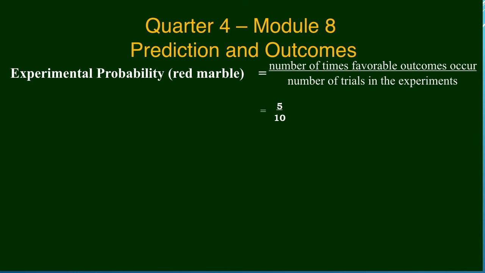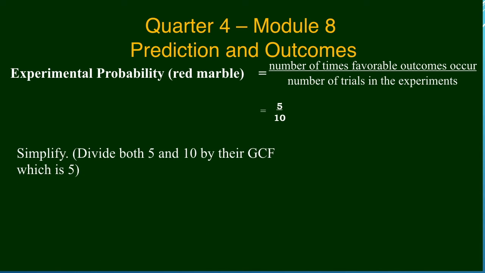The last step, simplify. Divide both 5 and 10 by their GCF, which is 5. 5 divided by 5 is equal to 1. 10 divided by 5 is equal to 2. So P red marble is equal to 1 over 2. So the probability of picking red marble is 1 over 2.